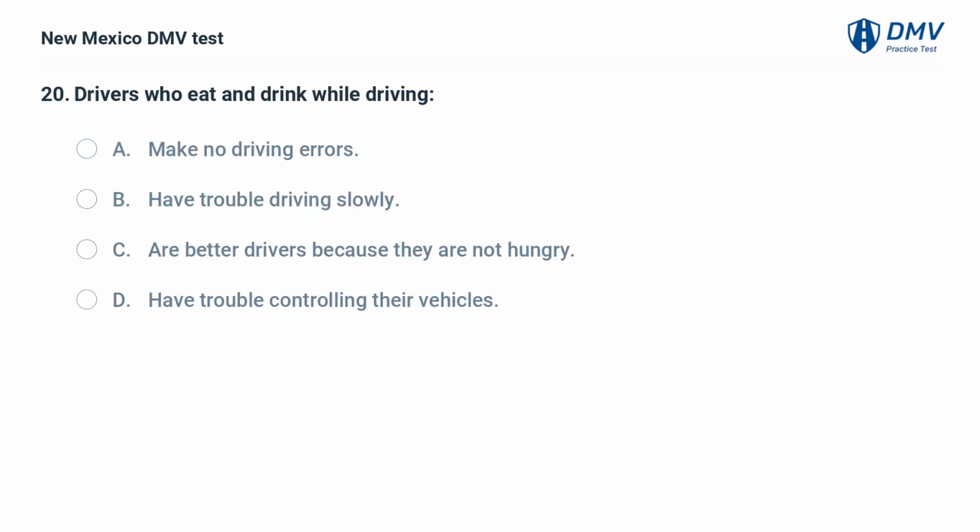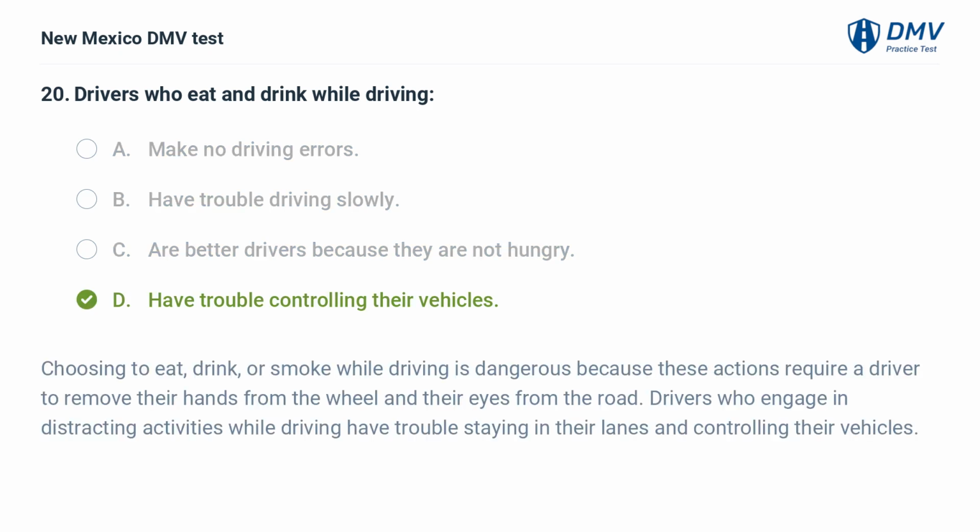Drivers who eat and drink while driving A. make no driving errors. B. have trouble driving slowly. C. are better drivers because they are not hungry. D. have trouble controlling their vehicles. The answer is D. have trouble controlling their vehicles. Choosing to eat, drink, or smoke while driving is dangerous because these actions require a driver to remove their hands from the wheel and their eyes from the road. Drivers who engage in distracting activities while driving have trouble staying in their lanes and controlling their vehicles.